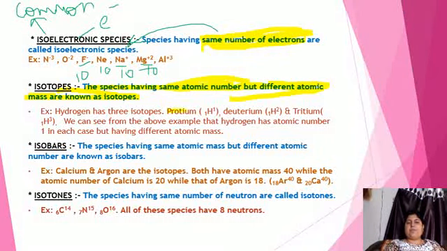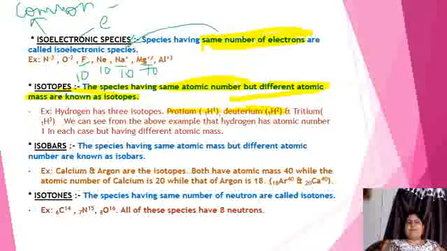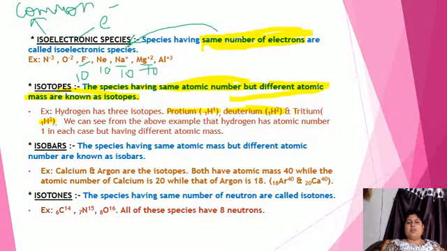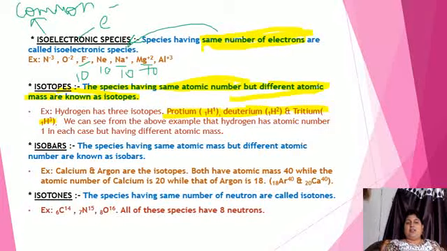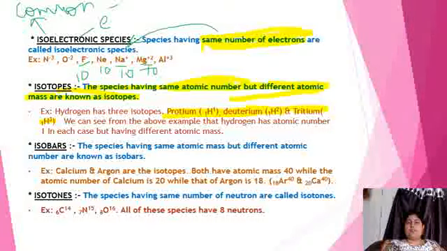We have protium 1H1, deuterium 1H2, tritium 1H3. अब ध्यान से देखो. We can see over here that all of these, protium, deuterium and tritium, have 1 electron. The atomic number of all these three is 1. They have same atomic number, but their atomic masses are different. Here 1, here 2 and here 3. So these are known as isotopes.